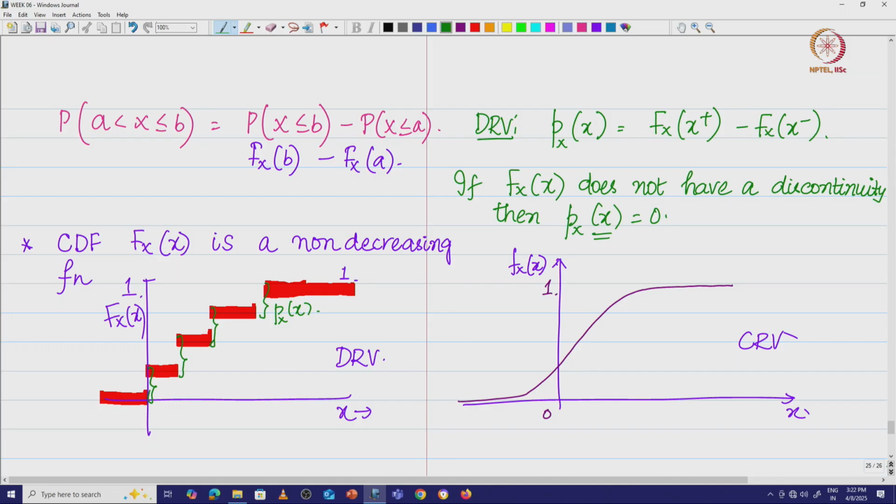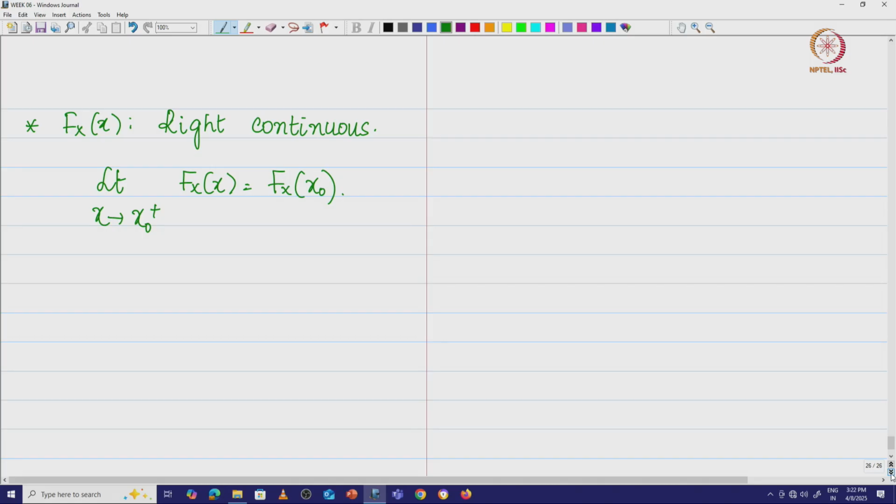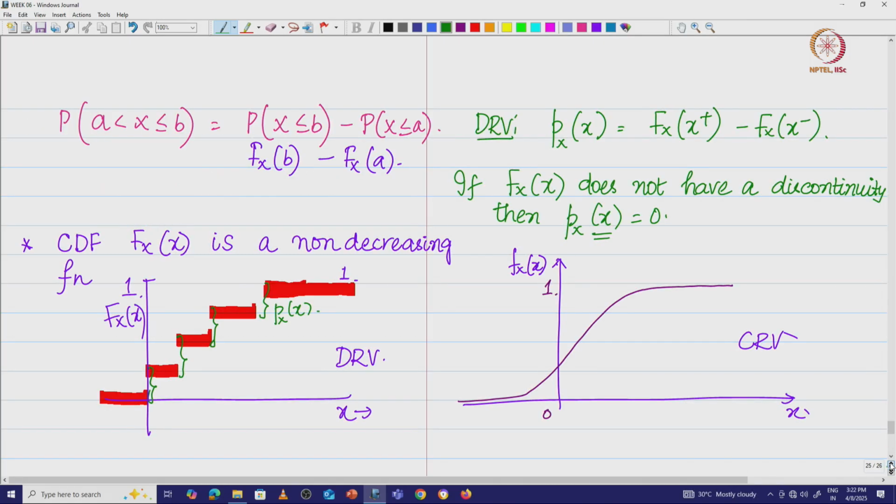And as far as the continuous random variable is concerned, the probability density function f_X(x) is basically the derivative of the cumulative distribution function.